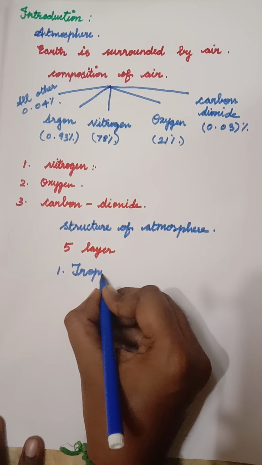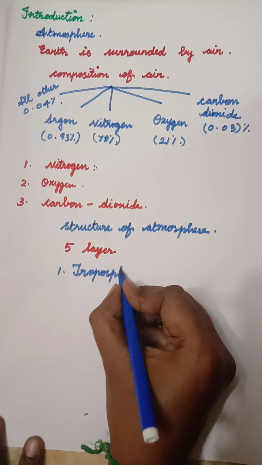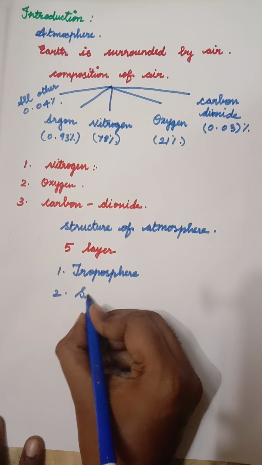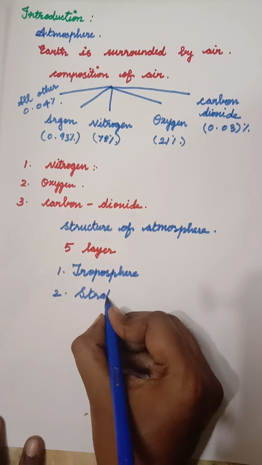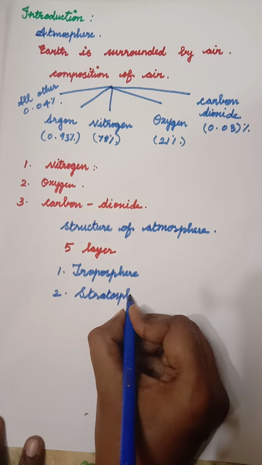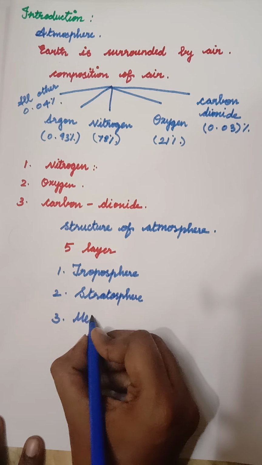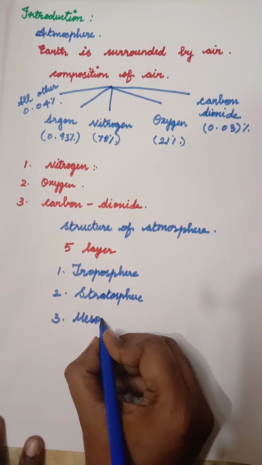The second layer is the stratosphere. The third one is the mesosphere.